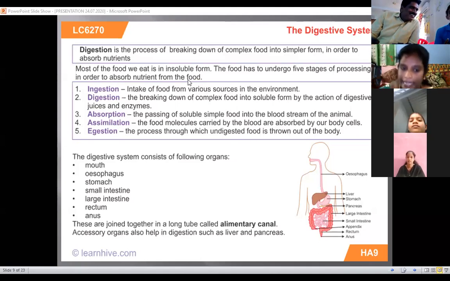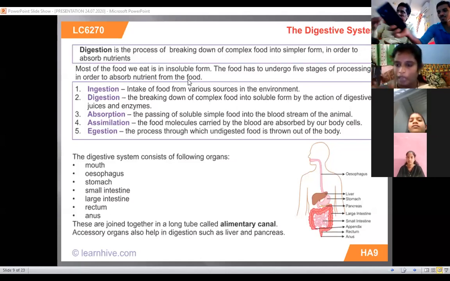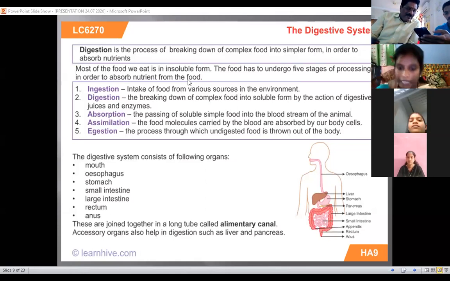Next, assimilation. The food molecules carried by the blood are absorbed by our body cells. Blood reaches all parts of the body, and our body consists of so many cells that absorb the food. That is assimilation. Next, egestion.